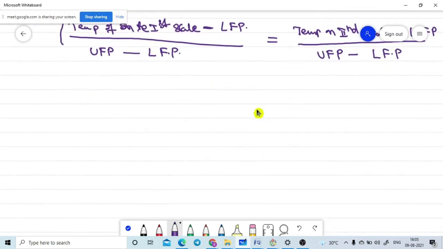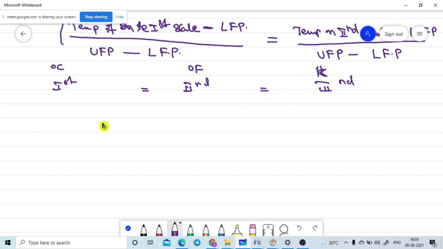So I will use this formula by taking three systems. It is the first scale, now I am taking the second scale, and the third scale. Directly I am going to use this. I am taking degree Celsius, degree Fahrenheit, and Kelvin.